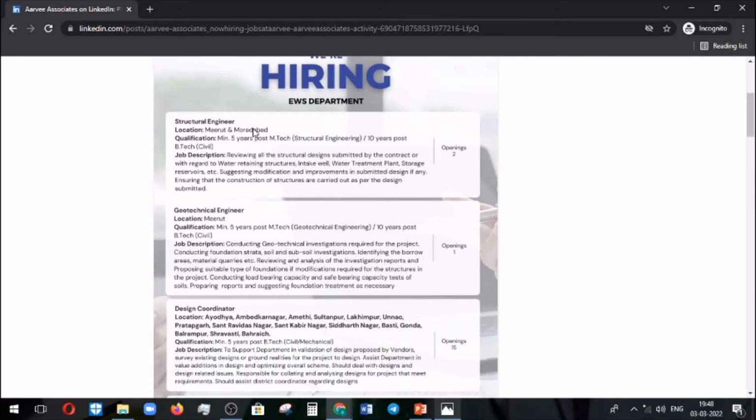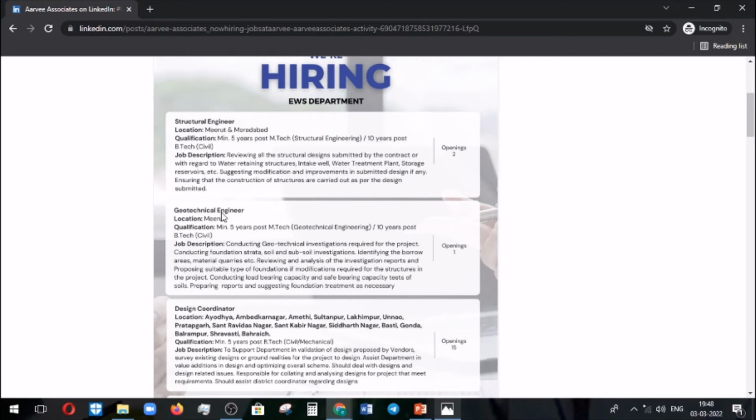They need a structural engineer for the locations of Meerut and Moradabad, with a minimum of 5 years experience in structural engineering, and if you have completed only BE, then they need 10 years experience. There are two openings currently available. And what is the job description they have given here? You are going to design structures like water tanks, retaining structures, and storage reservoirs, everything with respect to reservoirs, dams, and water storage. So you are going to do that job work.